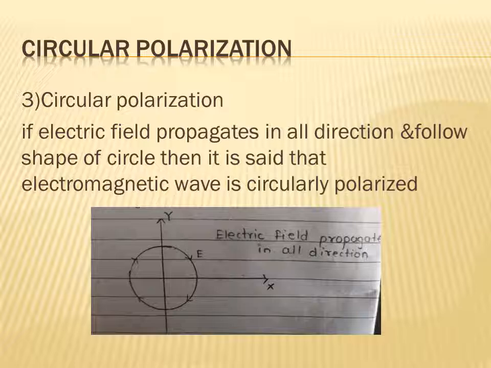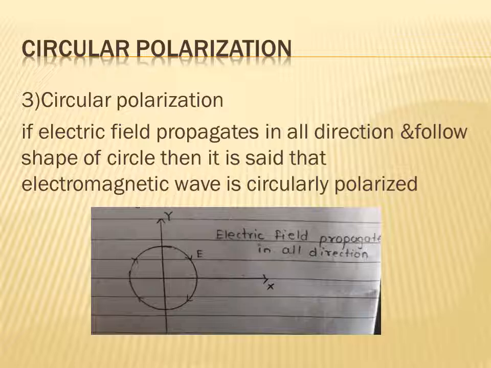Next one is the electromagnetic wave. In an electromagnetic wave, two fields are present: electric field and magnetic field. Electric field is generated due to the voltage, magnetic field is generated due to the current, and both fields are perpendicular to each other. This electromagnetic wave can travel for a long distance.